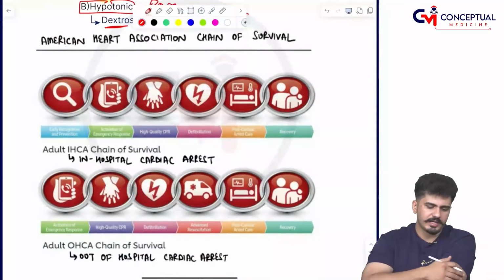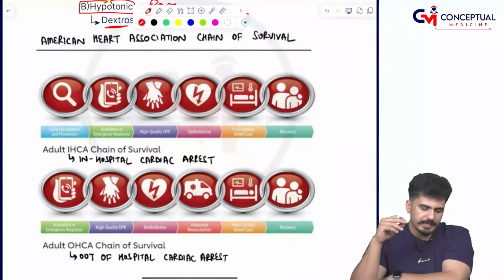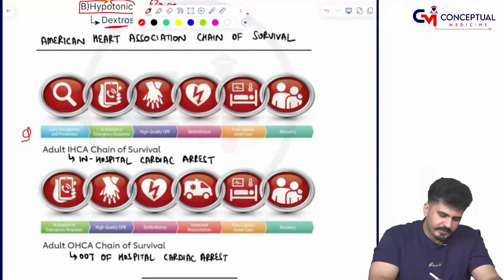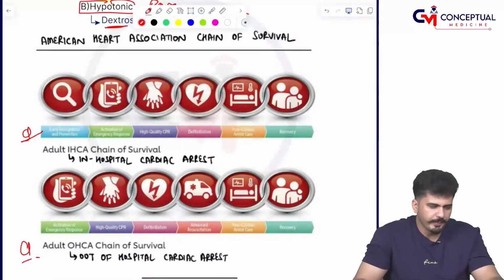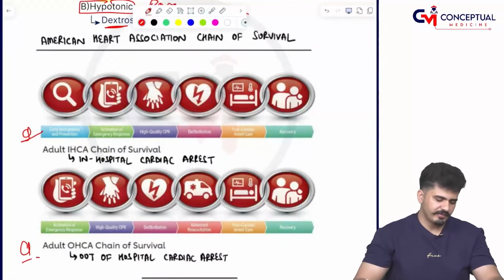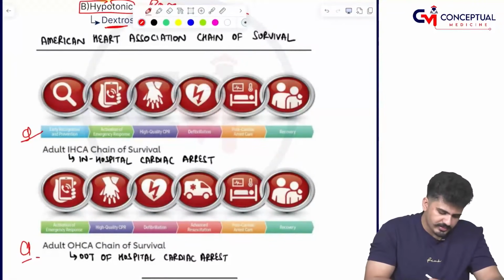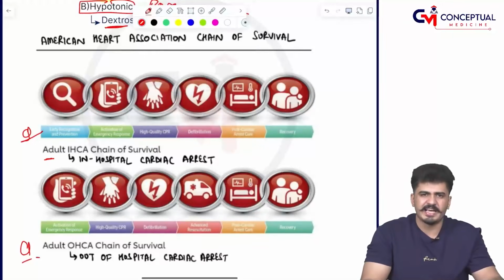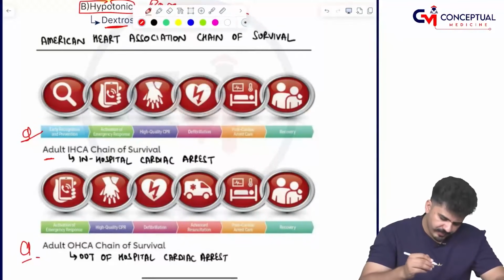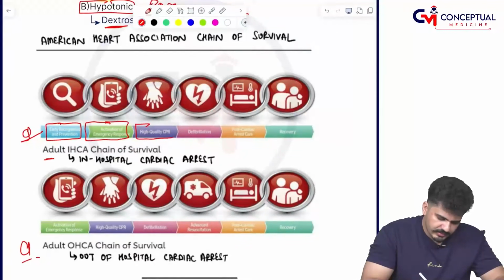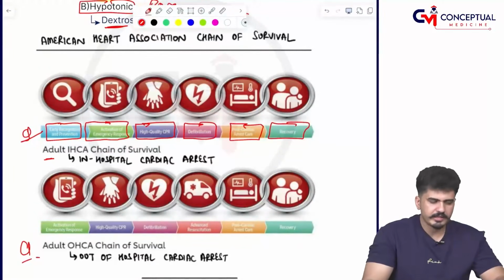Now the American Heart Association chain of survival: if a person has a heart attack inside the hospital, what steps to follow, and outside the hospital, what steps to follow. This question has been asked in the exam. First, the chain of survival in the hospital: early recognition and prevention, activation of emergency response, high quality CPR, defibrillator, post cardiac arrest care and recovery.